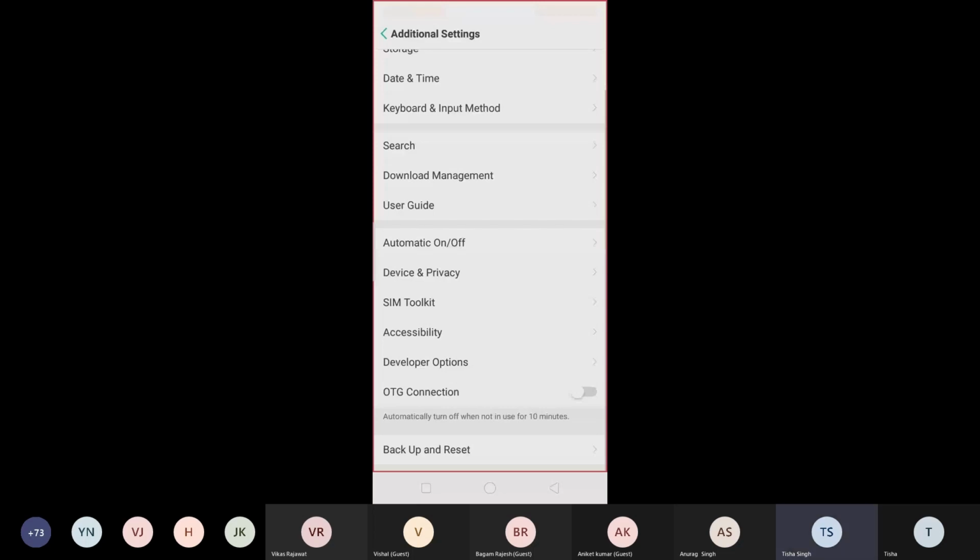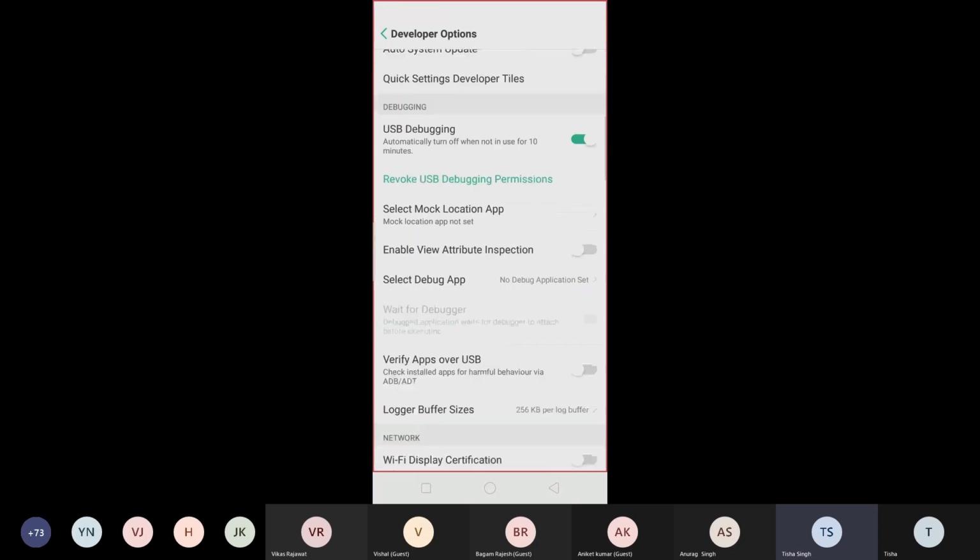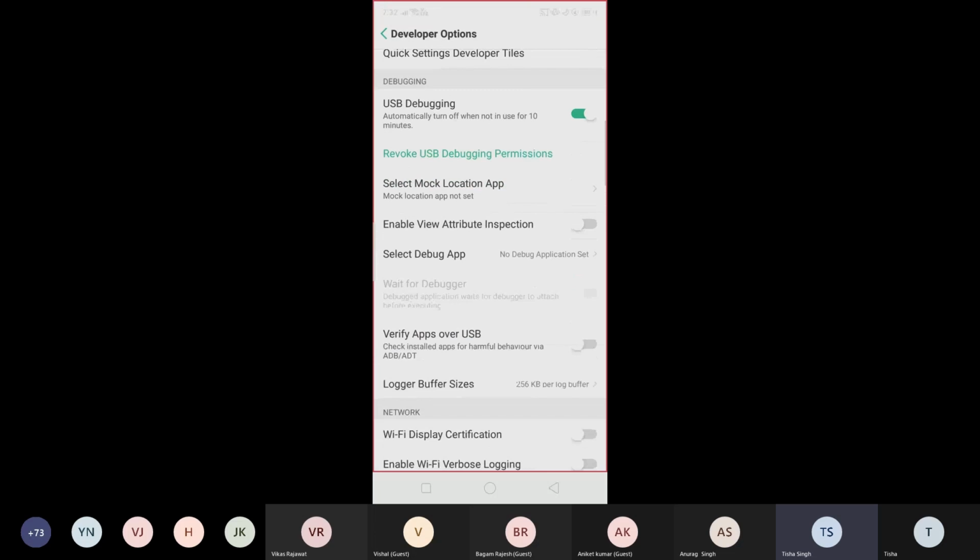I hope that you are able to follow me, Ayushi. You can go inside this developers option, and I have my developers option enabled over here. You can see. So you need to make the toggle button for developers option true, as well as go at the bottom, and you need to make this USB debugging enabled also, right?